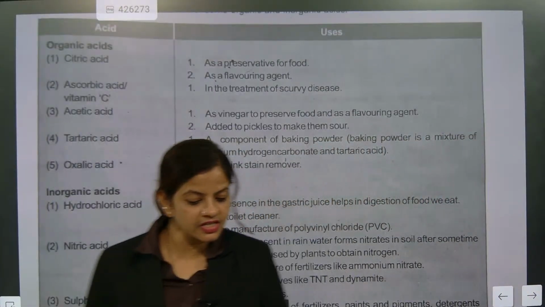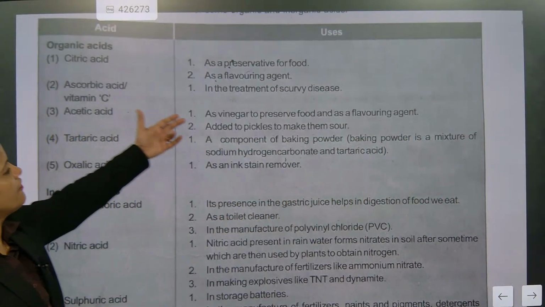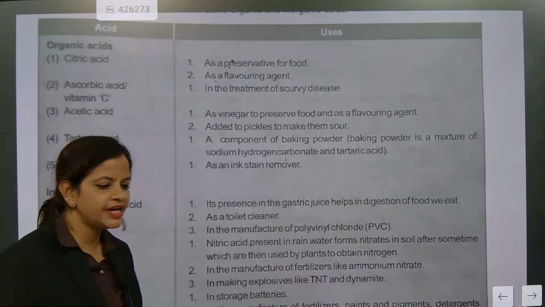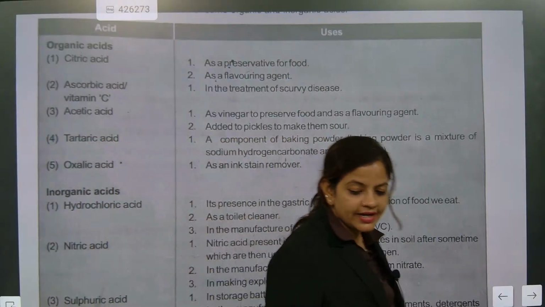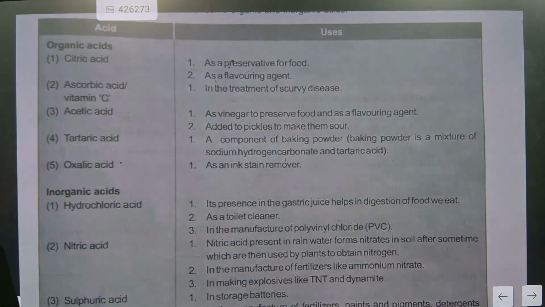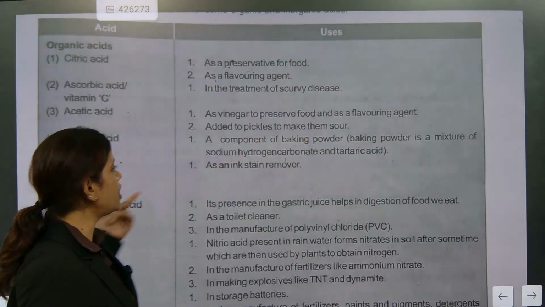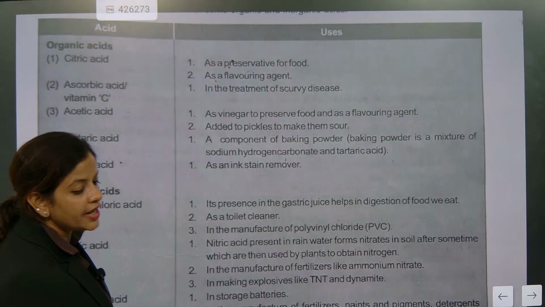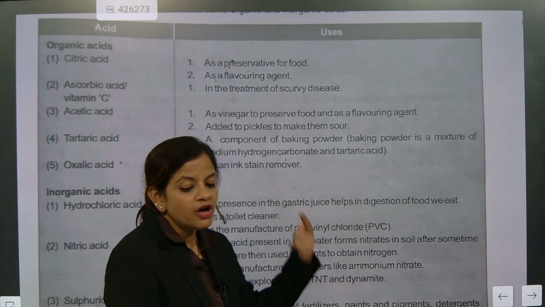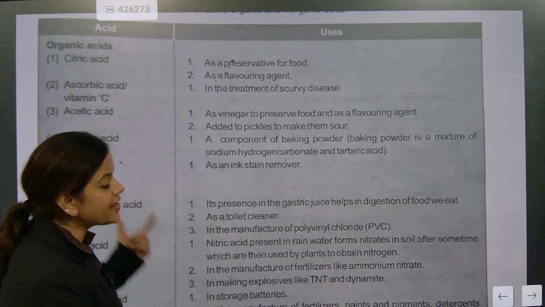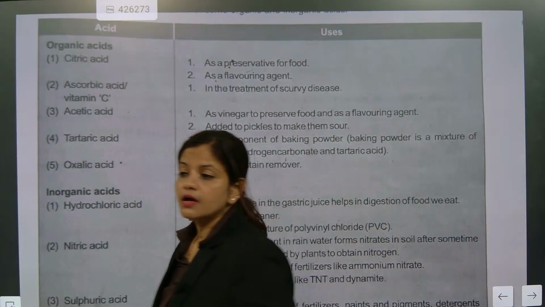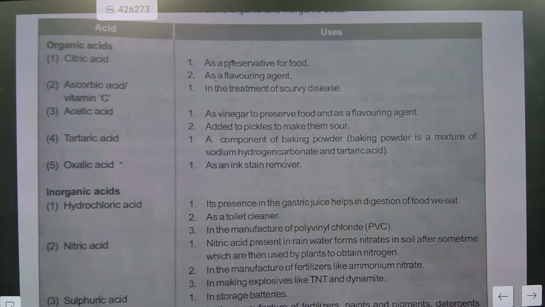Acetic acid. When somebody talks about acetic acid, vinegar, understood, preservative. It is also added to pickles to make them sour. Next is tartaric acid. What is the use of tartaric acid? A component of baking powder. Note down. Baking soda will get converted into baking powder on addition of tartaric acid.